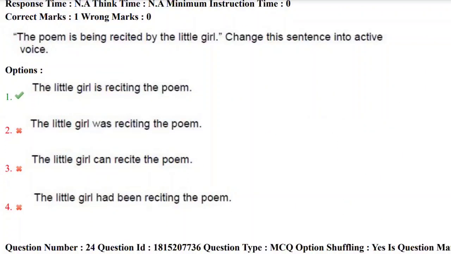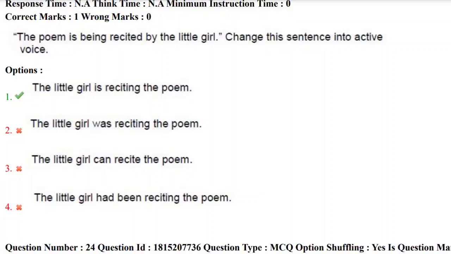The poem is being recited by the little girl. Change this sentence into active voice by seeing the preposition by the little girl. We can say that the sentence is in the passive voice, and obviously they are asking us to change it into active voice. So the little girl is reciting the poem, the little girl was reciting the poem, the little girl can recite the poem, the little girl had been reciting the poem.